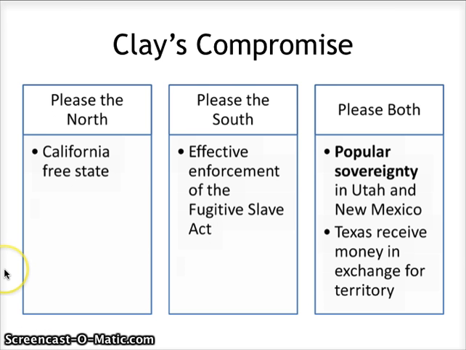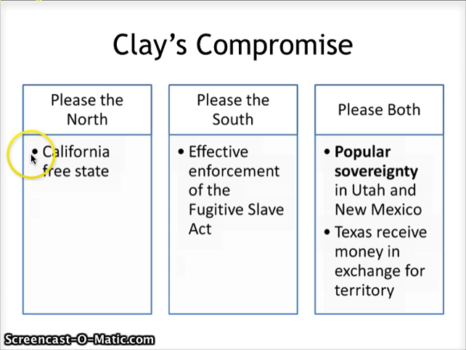As a way to stop some of these conflicts, we have Henry Clay producing another compromise. Now, if you remember, Henry Clay has done this a lot in American history. First, he's the one who came up with the American System. Second, he is also the one who came up with the Missouri Compromise. So here he is at it again, trying to find a compromise between North and South.